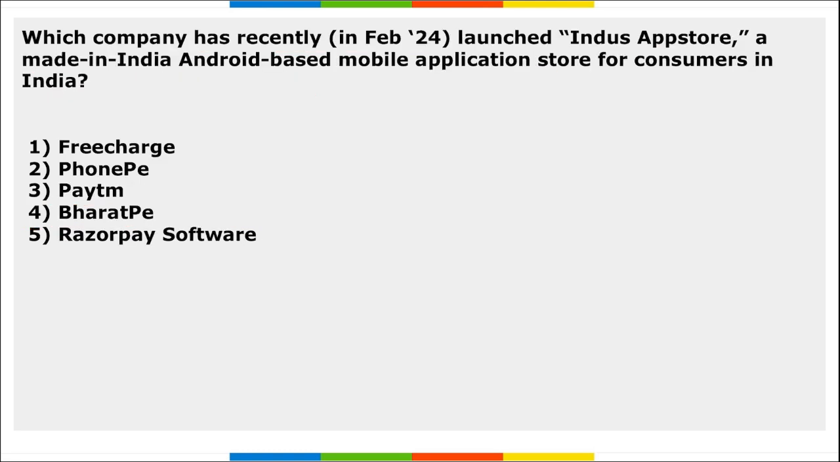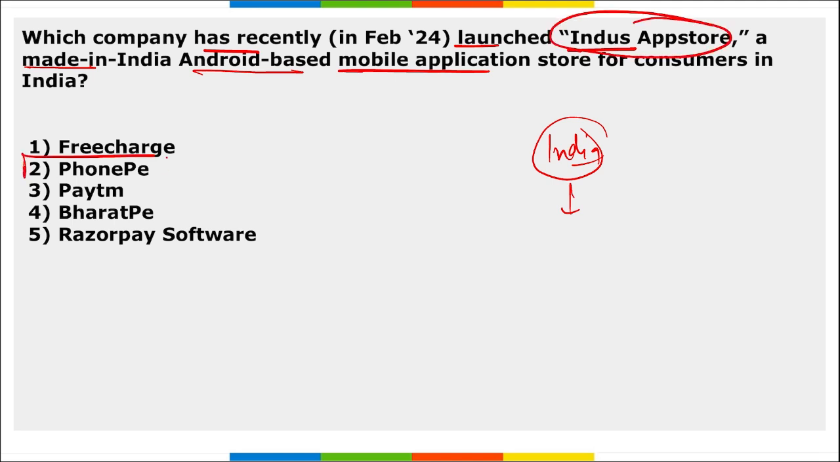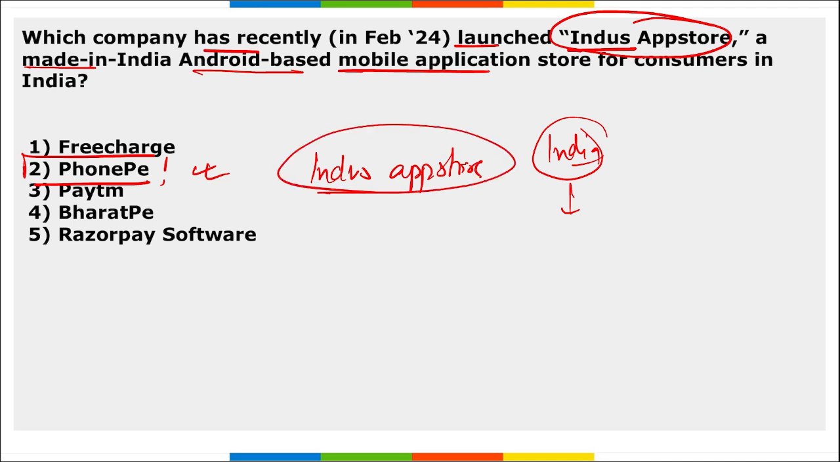Next, which company has recently launched the Indus App Store? This Indus App Store was launched basically in India. This is a made in India Android based mobile application. This was launched in order to tackle the monopoly of Google's Play Store. Question asked here is that this Indus App Store was launched by which organization? So it is PhonePe that has launched this Indus App Store. And as I just mentioned, this was launched in order to tackle the monopoly of Google's Play Store.